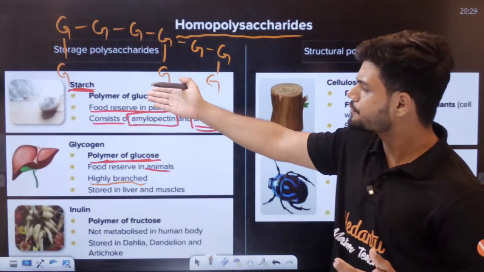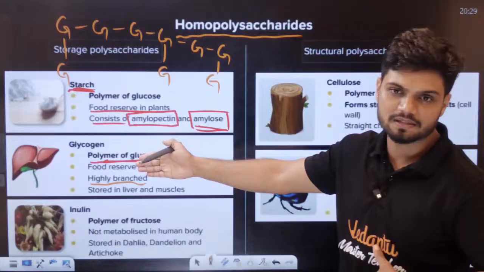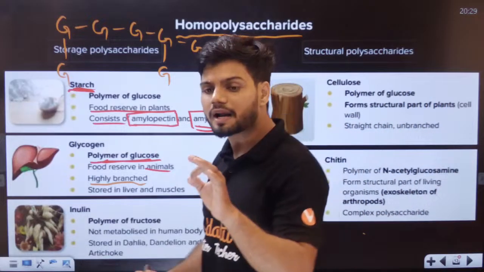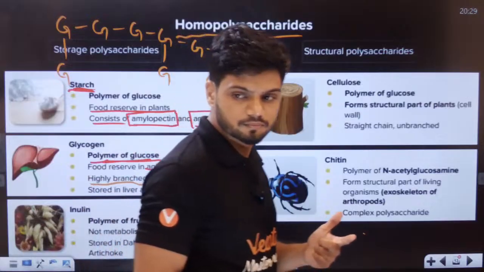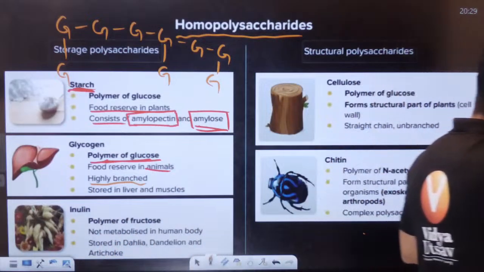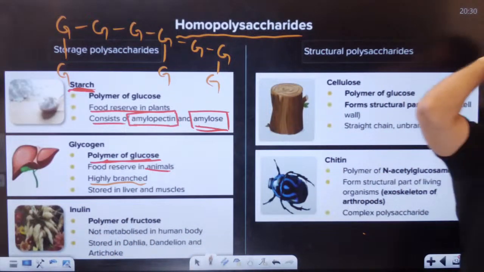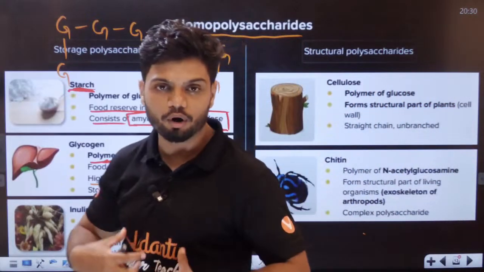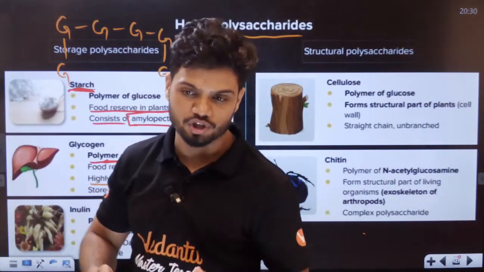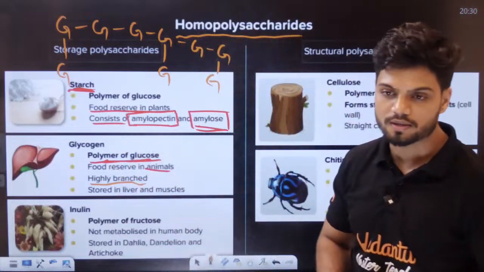Again, it is found in the case of plants, found in the case of animals. Students, in our body, do you find glycogen or do you find starch? Quick answer I want, students. In our body, we get glycogen. We have glycogen, students, in our body.